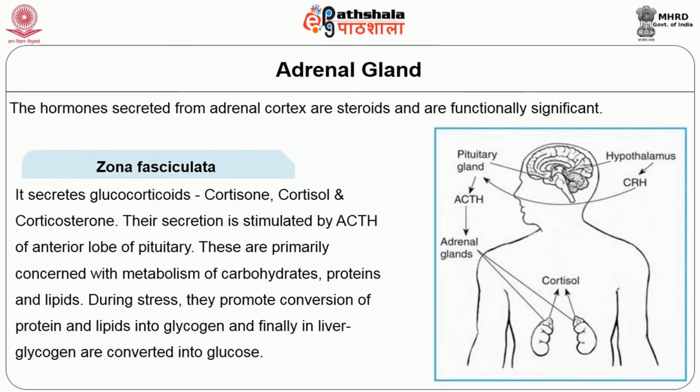Zona fasciculata secretes hormones named glucocorticoids. Some of the glucocorticoids are cortisone, cortisol and corticosterone. Their secretion is stimulated by ACTH of the anterior lobe of the pituitary. These are primarily concerned with metabolism of carbohydrates, proteins and lipids. During stress, they promote conversion of protein and lipid into glycogen, and finally in the liver, glycogen is converted into glucose.